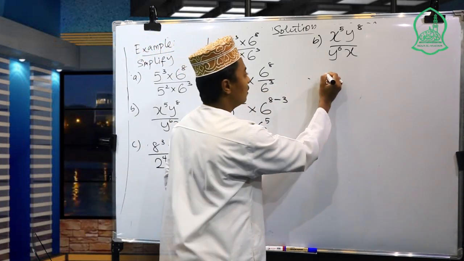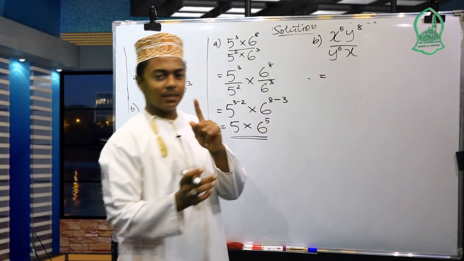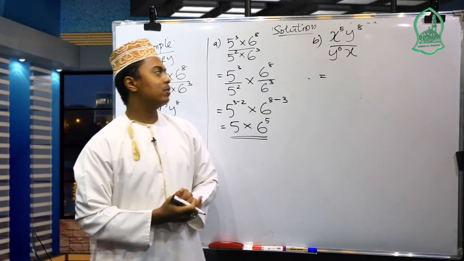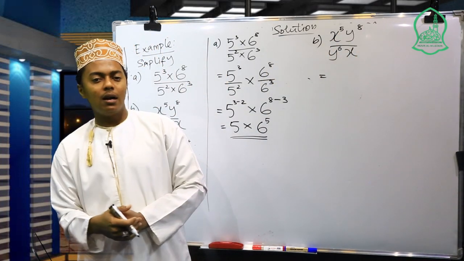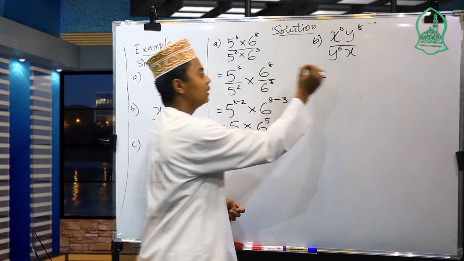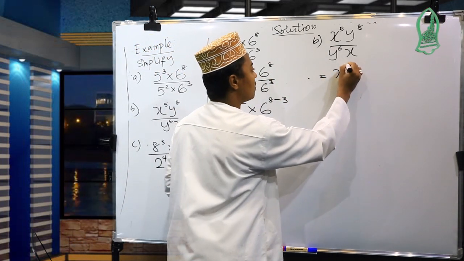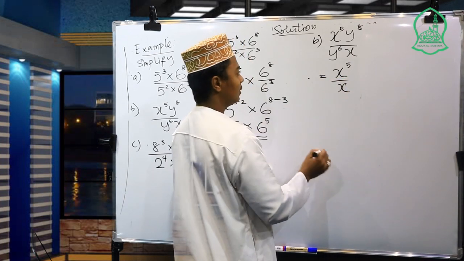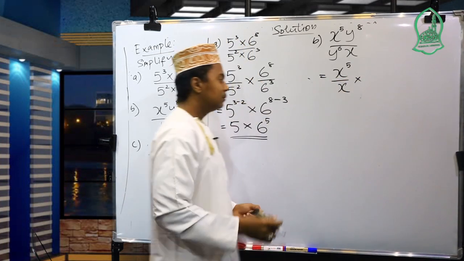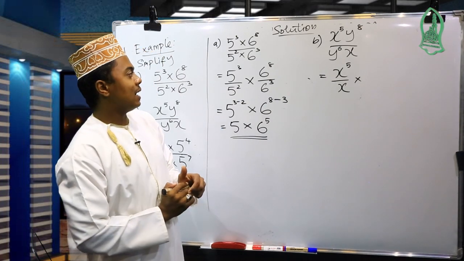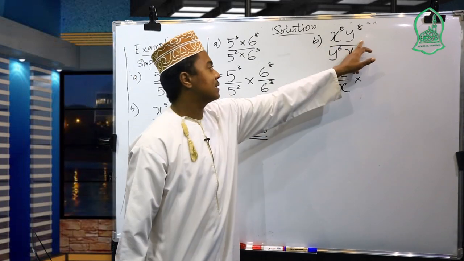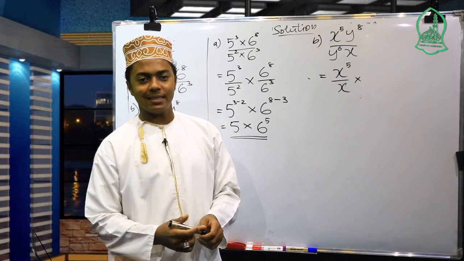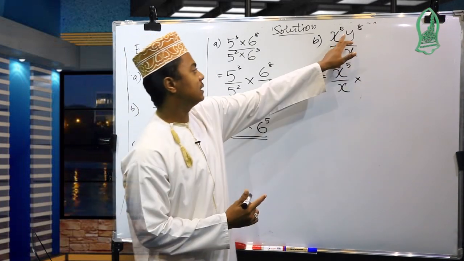So here we get the first step. Take all the x to one side, and on the other side we put the y together: x to the 5th power over x, multiplied by y to the 8th power over y to the 6th power. If letters are written in this form, there is a multiplication sign, even though it isn't shown.